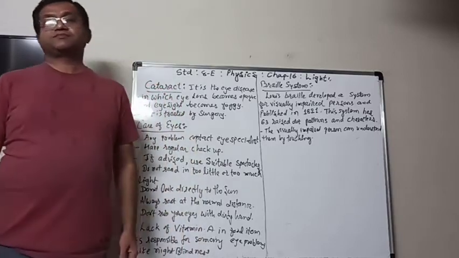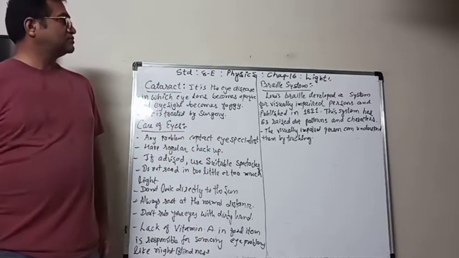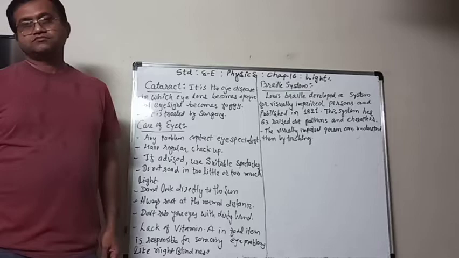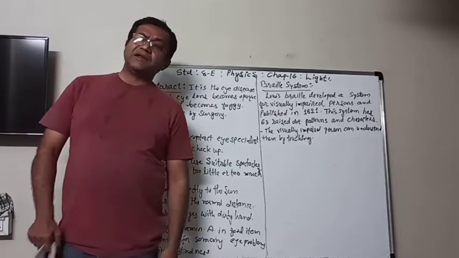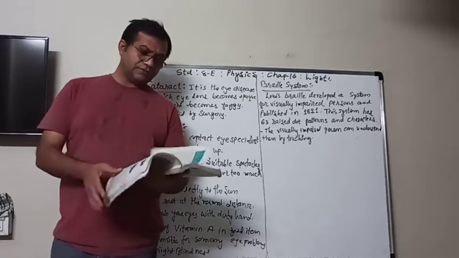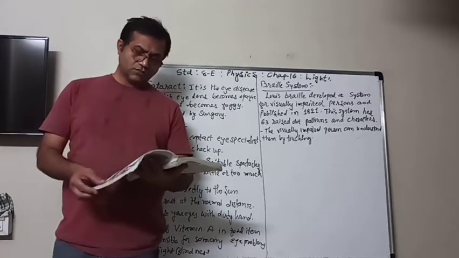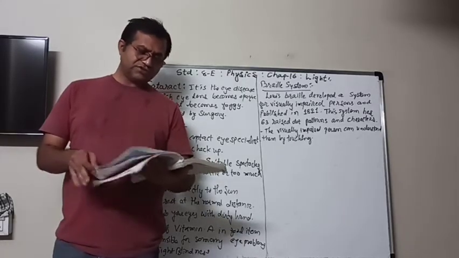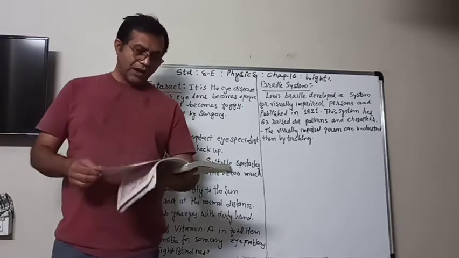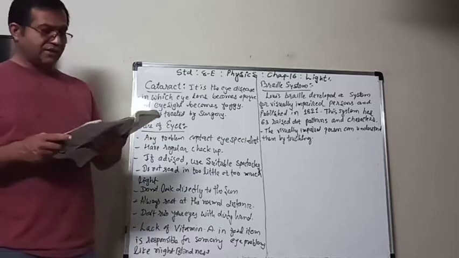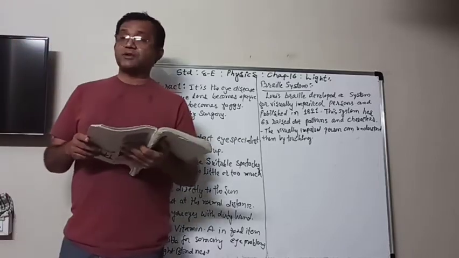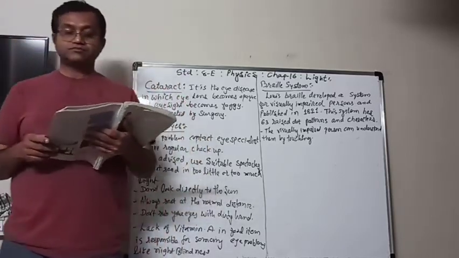In physics, the last chapter, Light, is going on. In the last session we learned some facts about the structure of an eye and the structure of the kaleidoscope.